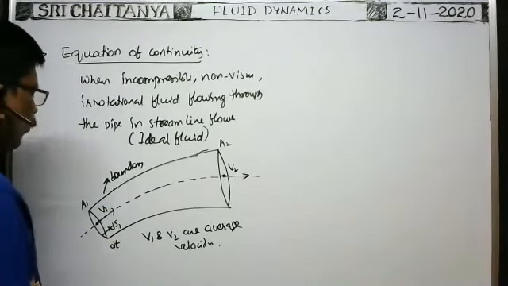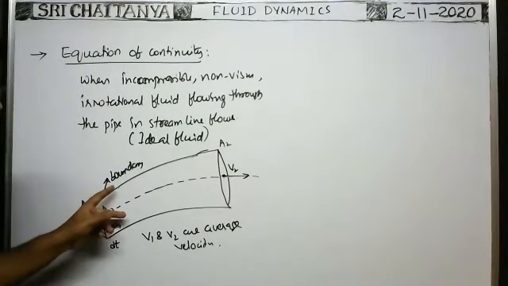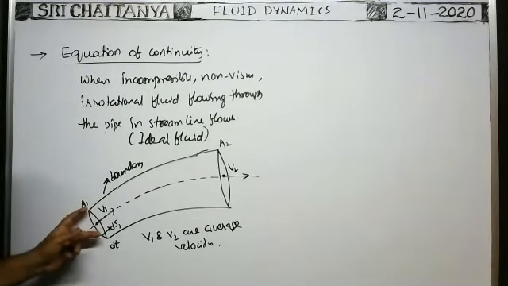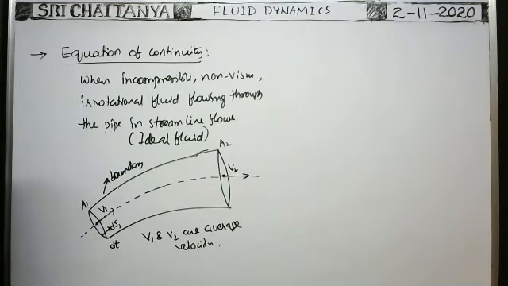Okay. Then what is the volume of the liquid entering into the tube in a time dt seconds?